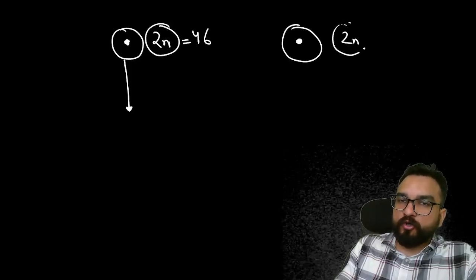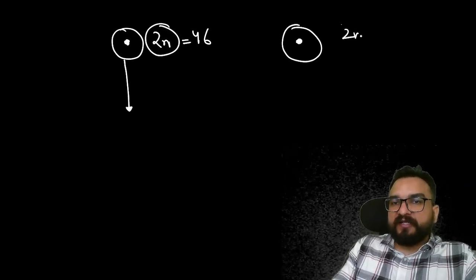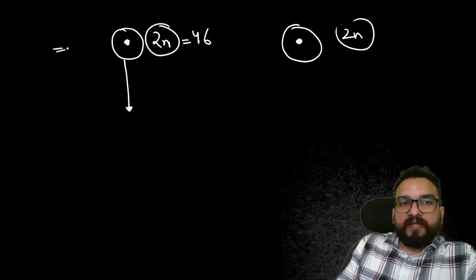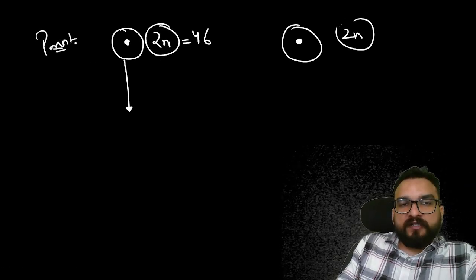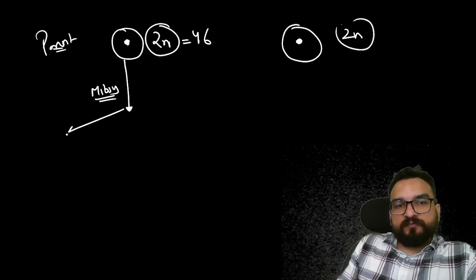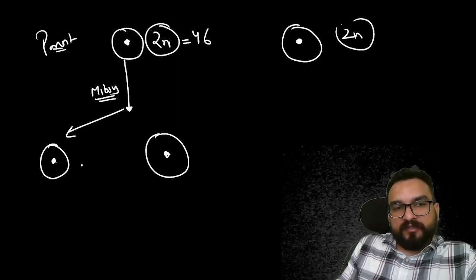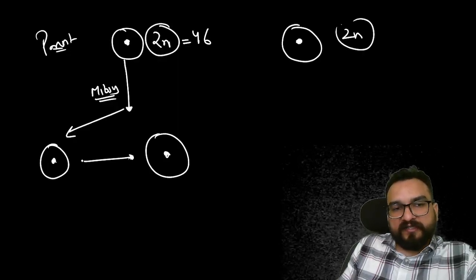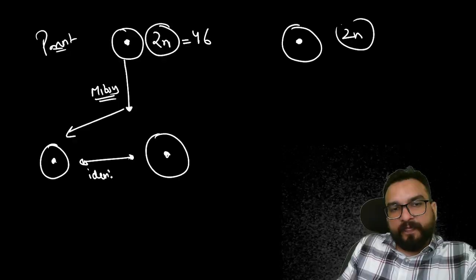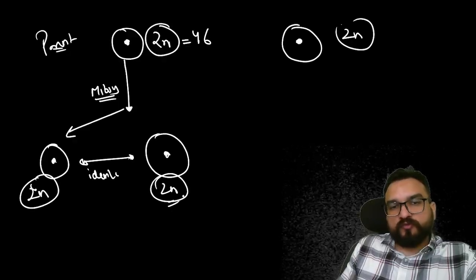We are a diploid organism, right? In mitosis, this parent cell converts into two cells that are identical, containing the same 2n number of chromosomes.